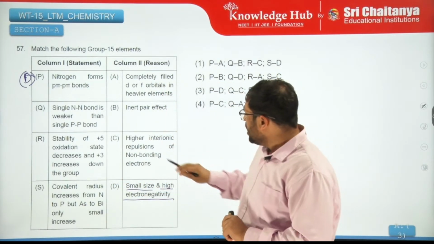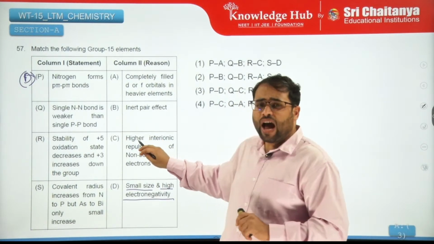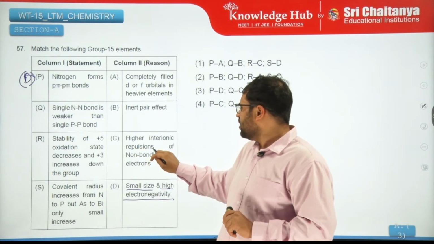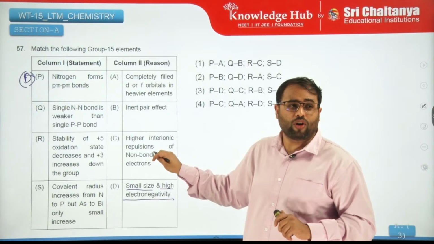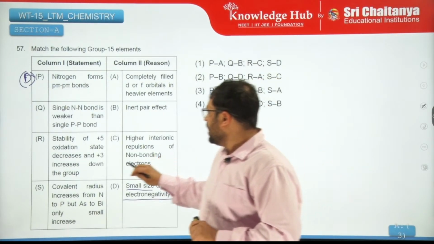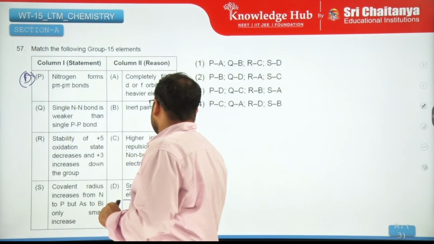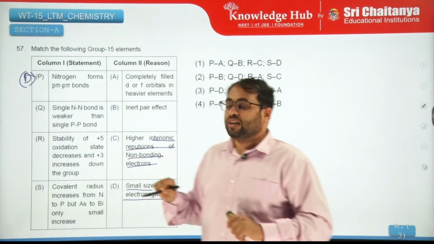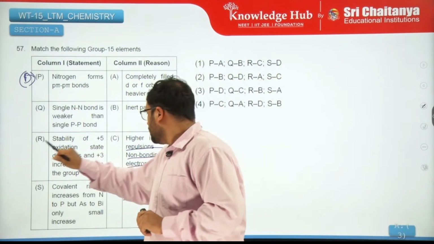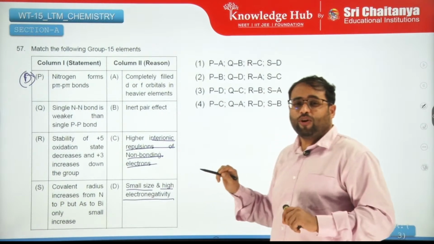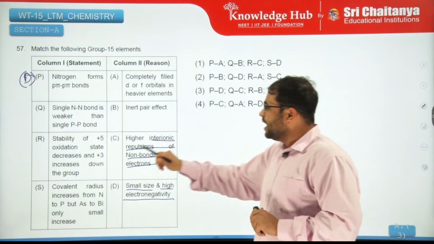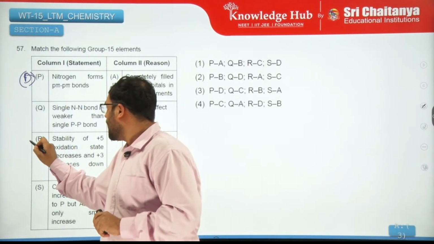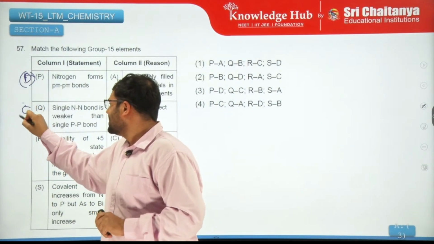Just as I discussed, because of higher interelectronic repulsions of non-bonding electrons, right? You can see non-bonding electrons are getting repelled, due to which it is happening. So this matches with C.